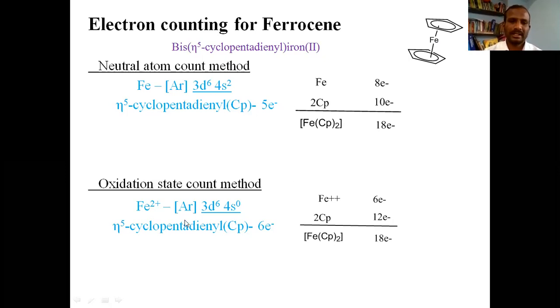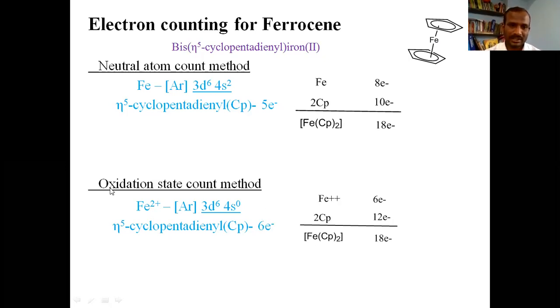Write the electronic configuration of iron +2: 3d6 4s0. The contribution of iron +2 is 6 electrons. 6 electrons are contributed by iron. There are two cyclopentadienyl groups.